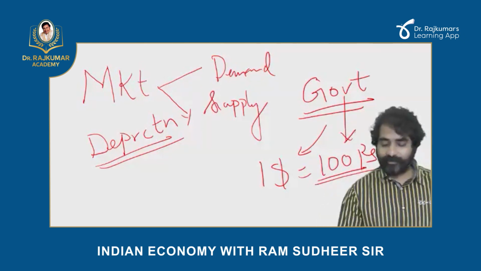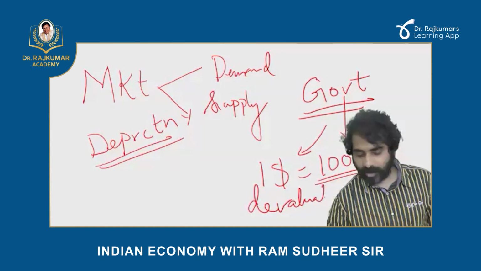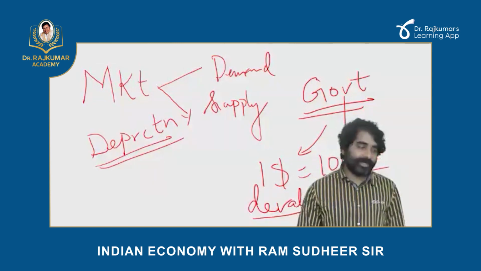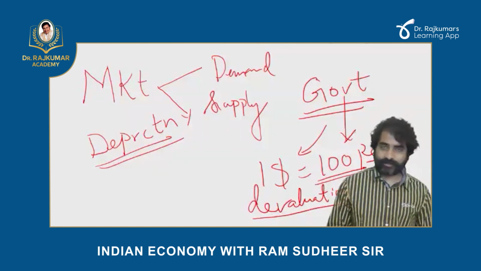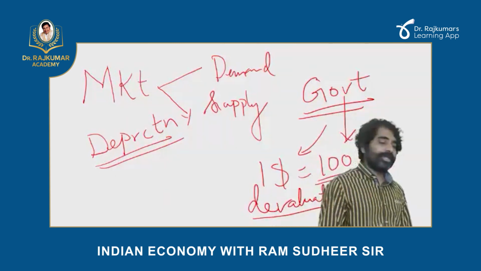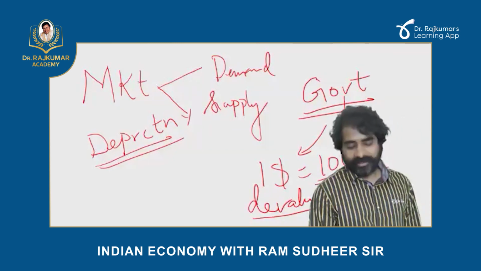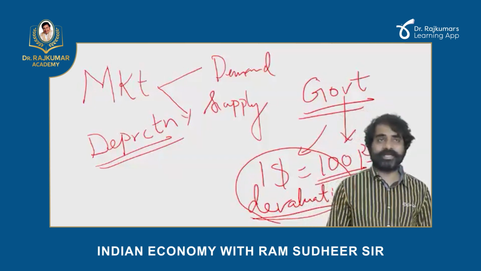So devaluation means government is wantedly reducing the value of currency to make exports cheaper and to make imports costly. So that is basically devaluation. This is the difference between depreciation and devaluation.